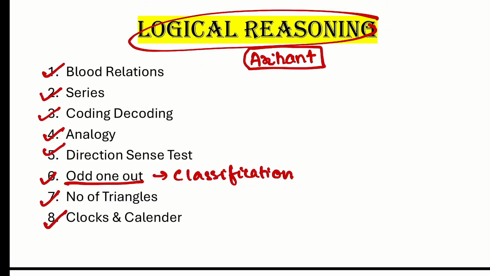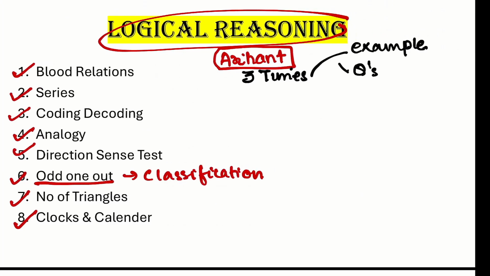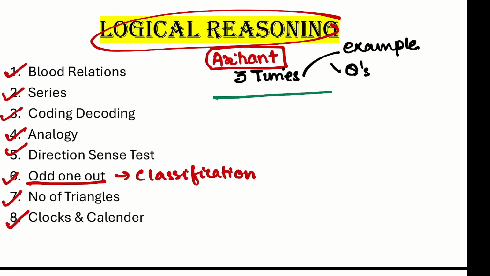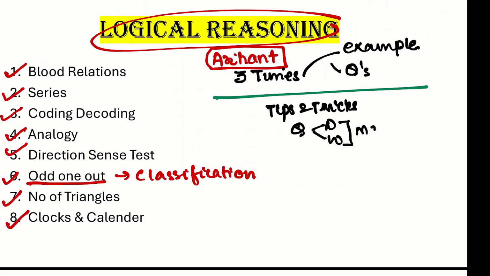So this book you need to solve at least 3 times. Each topic try to solve 3 times. Be it the examples, be it the exercise questions, you need to solve each question 3 times. And if you find any tips and tricks related to any question, write them down in the book itself. If there is any question that is difficult or you have attempted it wrong, mark the question, because this is what you can revise later on. Don't mark the answers of any question in the book.